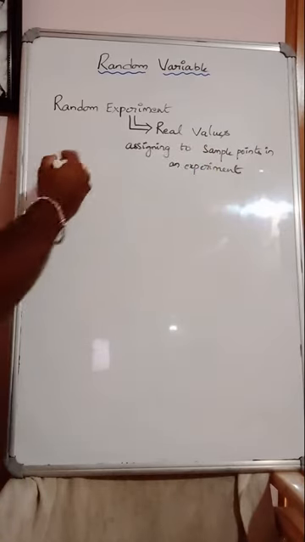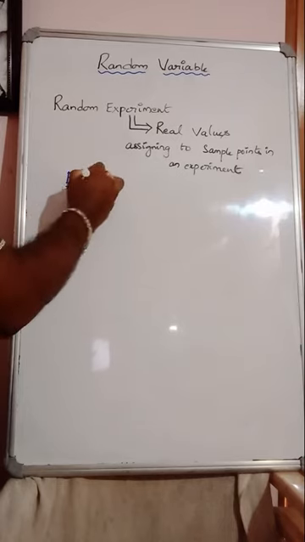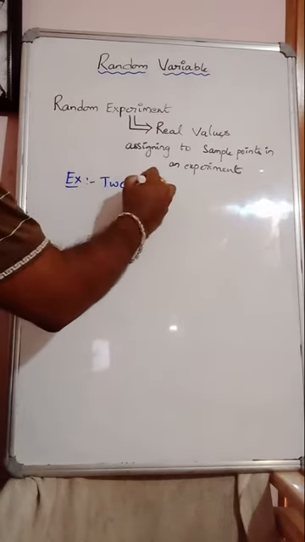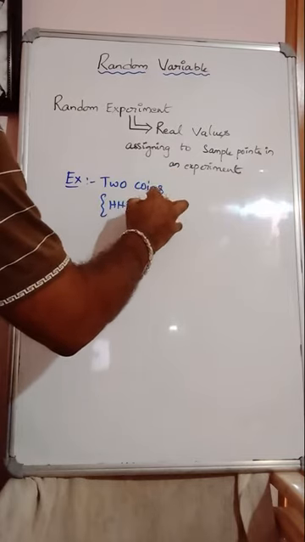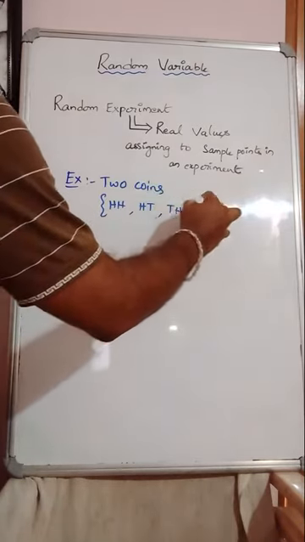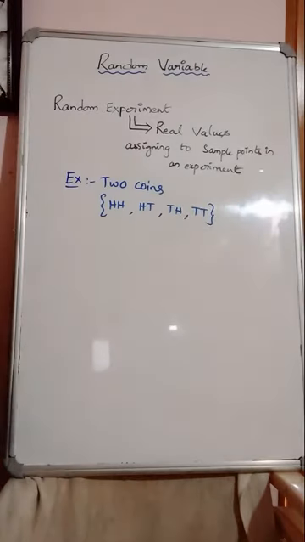For example, two coins are tossed. Look at the example. Two coins, what are the possible outcomes? Head head, head tail, tail head, tail tail. So totally four possible outcomes, right?